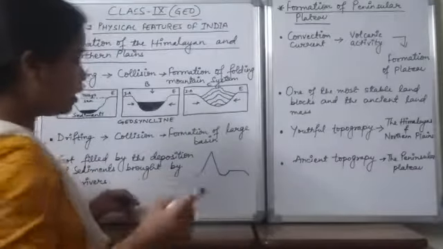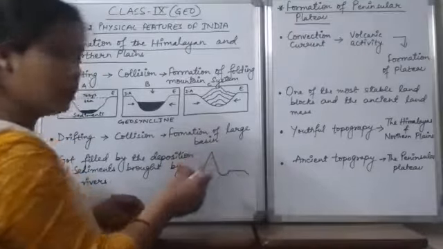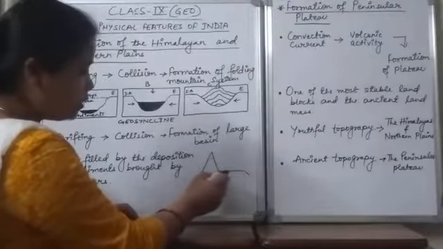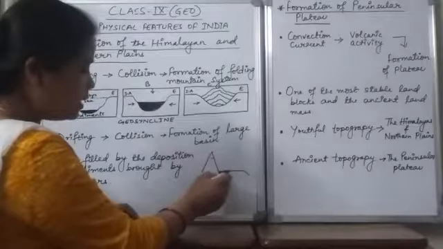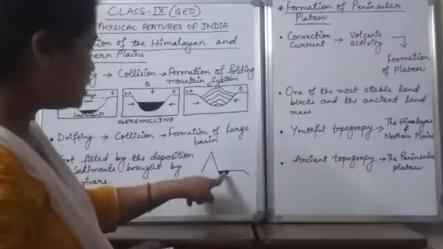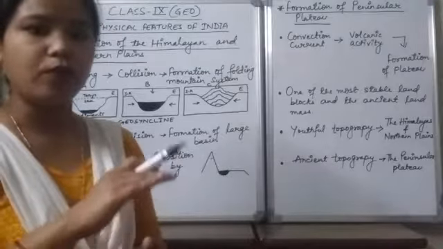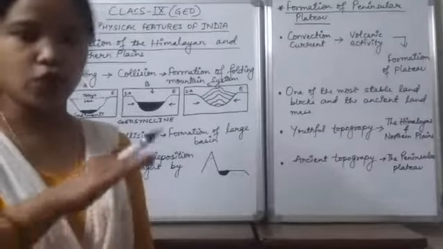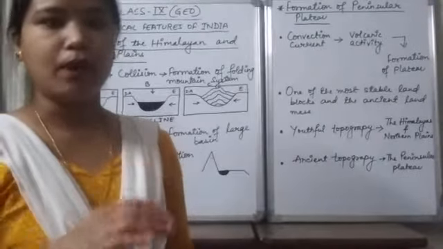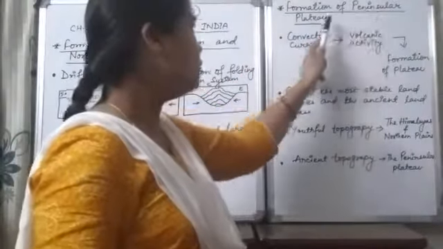Now later on, what happened? Many rivers originate from the Himalaya. When these rivers started flowing downward, they started depositing sediments here. Because of these sediments, that depression, that large basin, started leveling up. Later on, when this large basin was leveled up with the sediments, it was called the northern plains. So in this manner the plain was formed in the northern part of our country.